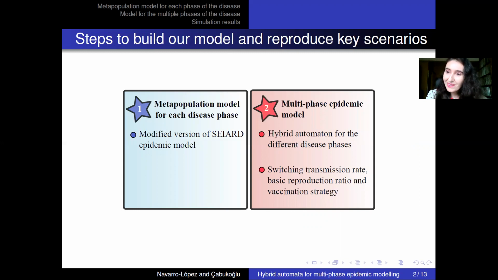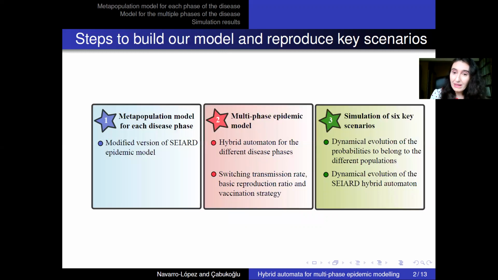We will use the elegant framework of hybrid dynamical systems, hybrid automata, to study the different phases of the infectious disease. What is key to realize is that in this modeling framework, we will consider a switching transmission rate, a switching basic reproduction ratio, and a switching vaccination strategy.